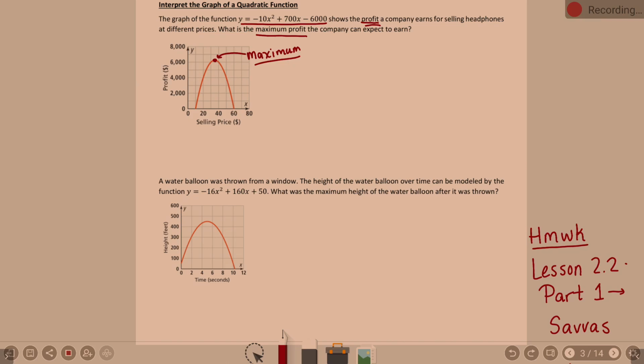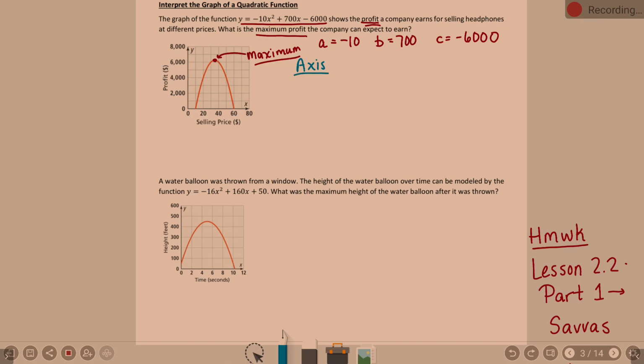Can you tell me our ABCs? What is A? Negative 10. Okay, the negative 10 because it's in front of x squared. What is B? 700 because it's the number in front of x. And that makes C negative 6,000. The constant at the end without a variable associated. So, let's work to find our axis of symmetry.